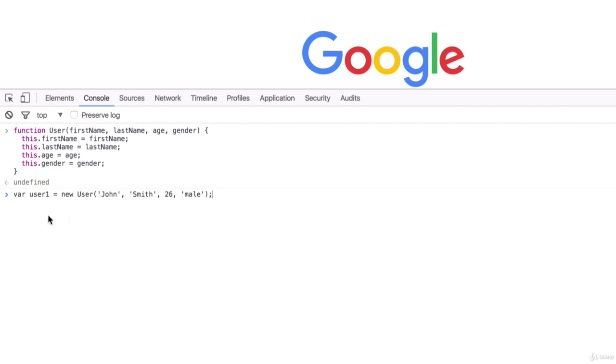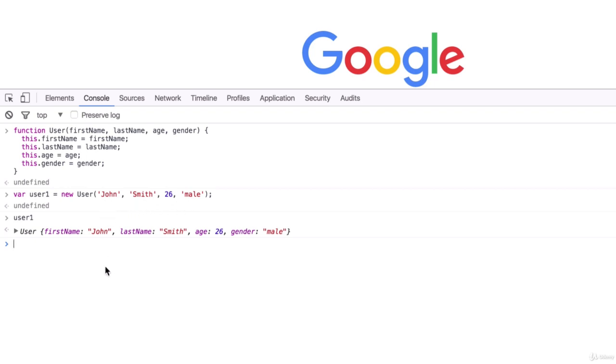Now, notice that we use the new keyword to invoke our constructor function and make a user object. That is how we get our constructor function to work. Now we press enter and user1 is in the system. Now, if we type in user1, we can see what we just created. Okay, cool. So we can see that user1 is an object of the class user, which is shown right here, and we can also see that he has a first name of John, a last name of Smith, an age of 26, and a gender of male, because those are the parameters that we passed into the constructor function.